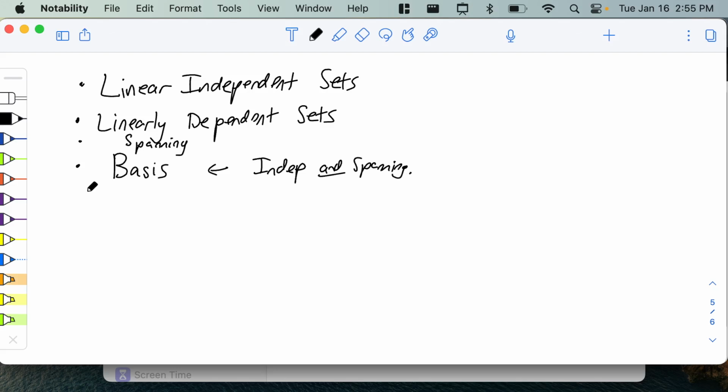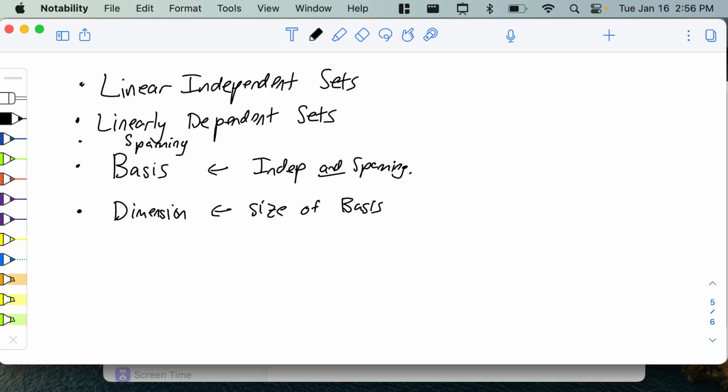And with basis comes the notion of dimension, which is the size of the basis. These are all concepts that you've seen before in linear algebra class, and we're going to see them again here, but in the context of function spaces. That's going to be the new part. And in particular, the really exciting thing in this class is the idea of infinite dimensional spaces.